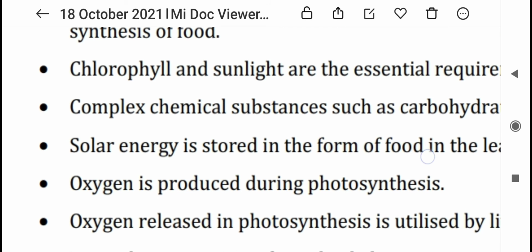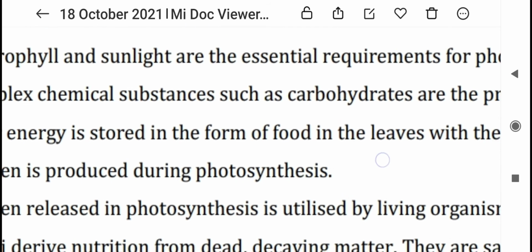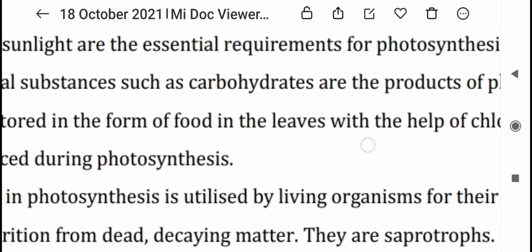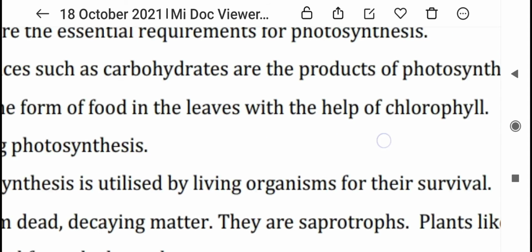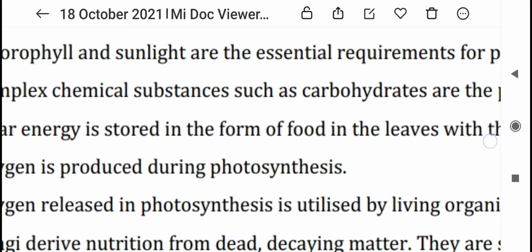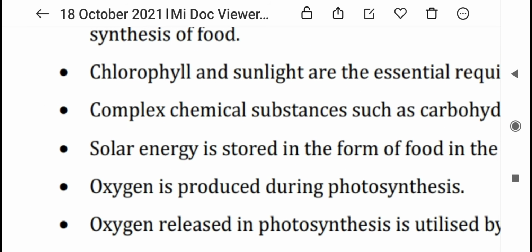Chlorophyll and sunlight are the essential requirements for photosynthesis. They are very essential for photosynthesis.